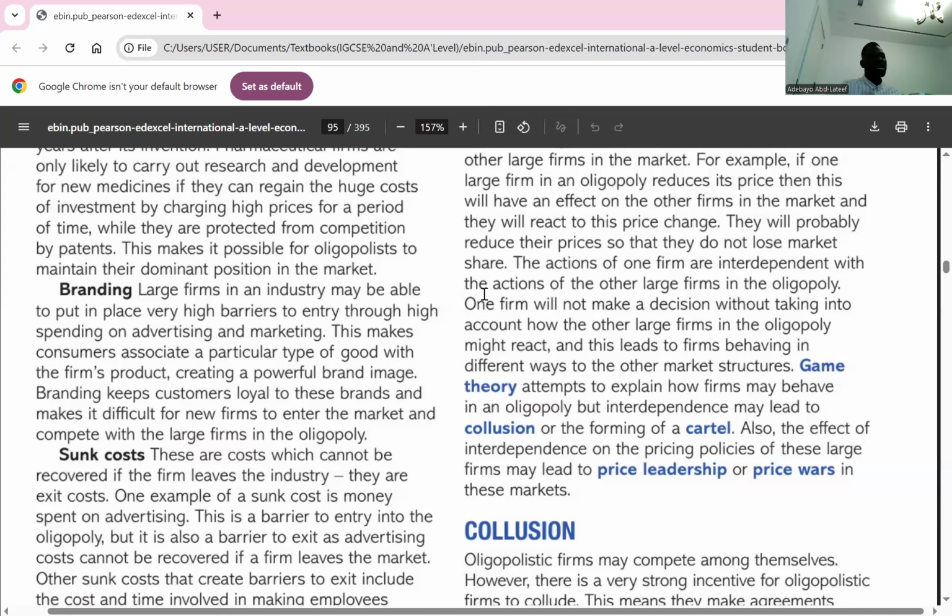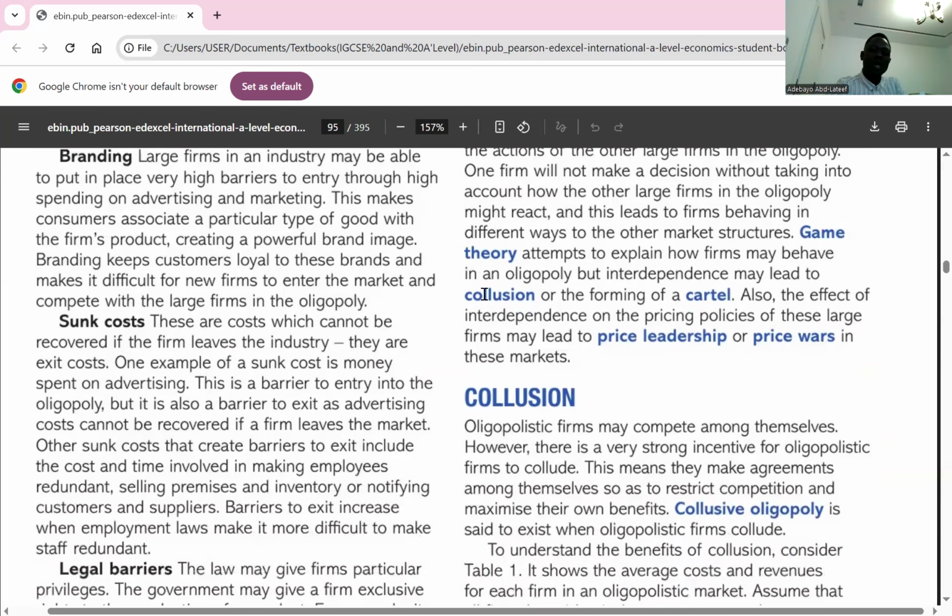Do you get it? Look at the market for cola. We have Coca-Cola, Pepsi, and there are other colas, right? But we barely know them. So in that kind of market, when you think about your own cola, you wonder, will I be able to compete with Coca-Cola or Pepsi with their marketing strategy? So that might be the reason why you're not going to set up in that market. Clear? That is for branding.